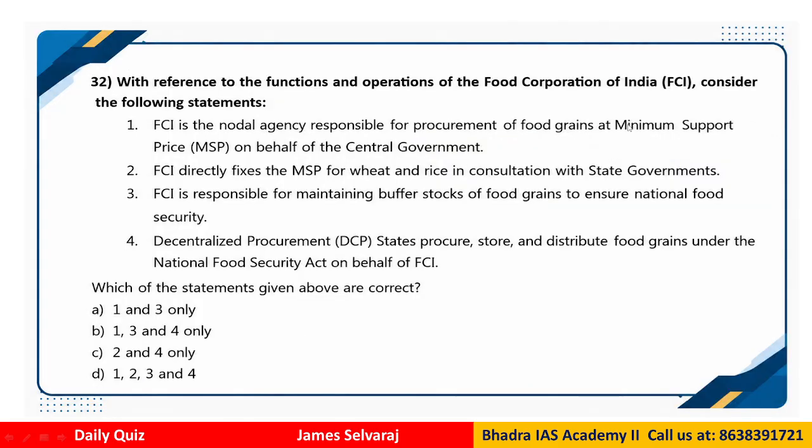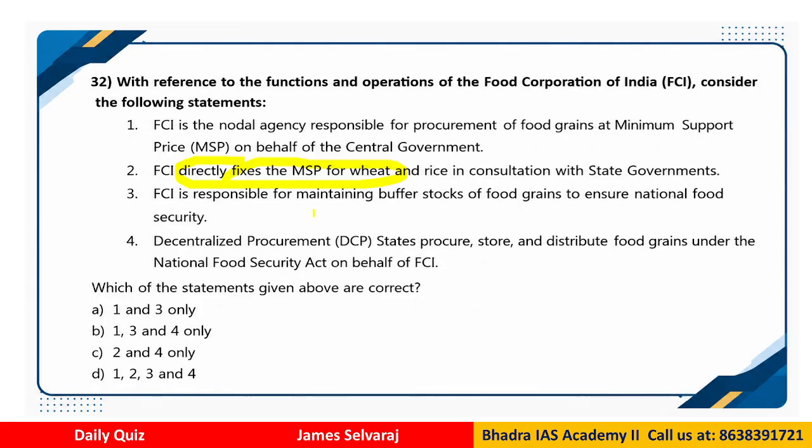Question number 32. With reference to the functions and operations of the Food Corporation of India, consider the following statements. FCI is the nodal agency responsible for procurement, means purchase of food grains at MSP on behalf of central government. FCI directly fixes the MSP for wheat and rice. So here we need to understand whether FCI directly fixes the price for MSP for wheat and rice.